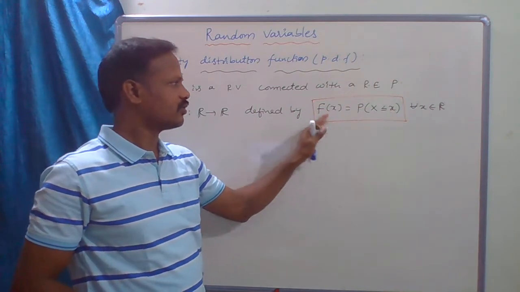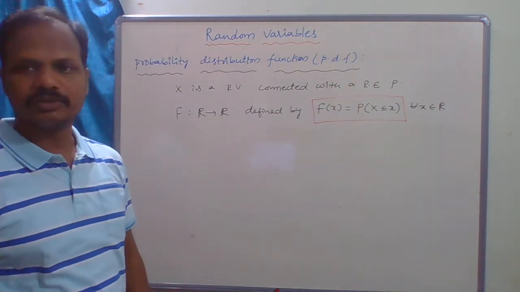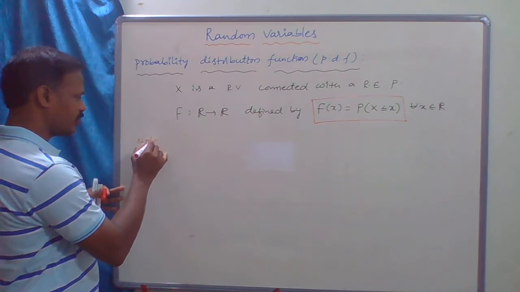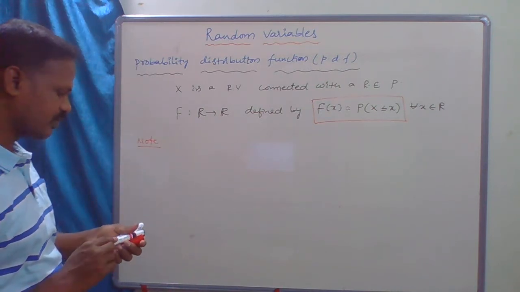Such a function is called a probability distribution function. Now some points regarding this probability distribution function.